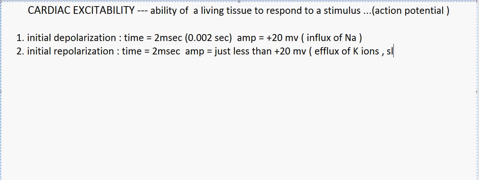So there is slow opening of sodium channels, which means just a small amount of sodium entering. Following this initial repolarization, the third important phase is the plateau or the final depolarization.